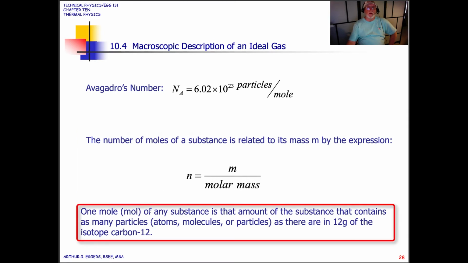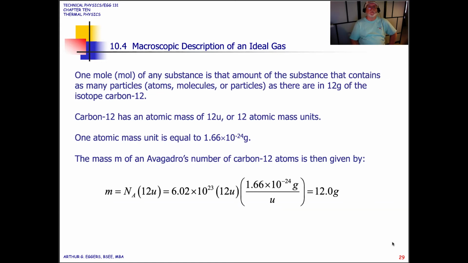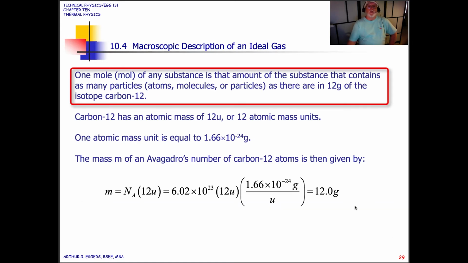So 1 mole of any substance is that amount of the substance that contains as many particles, atoms, or molecules, as there are in 12 grams of the isotope carbon-12. So we just make a reference and a relationship, and we call that a good relationship that we can count the number of atoms, molecules, or particles. So with that definition, I reiterate it on top here.